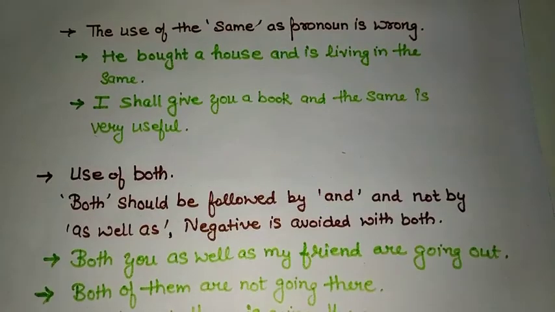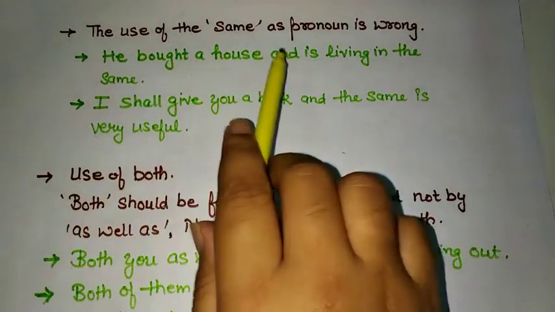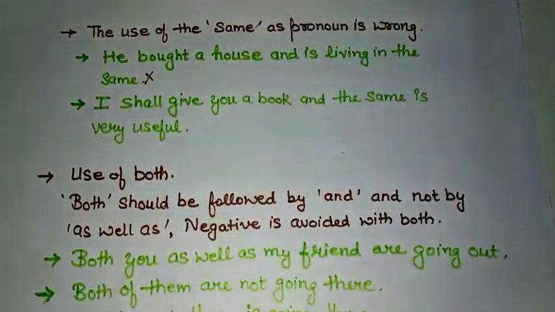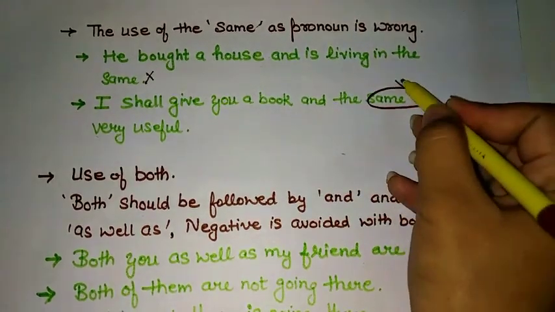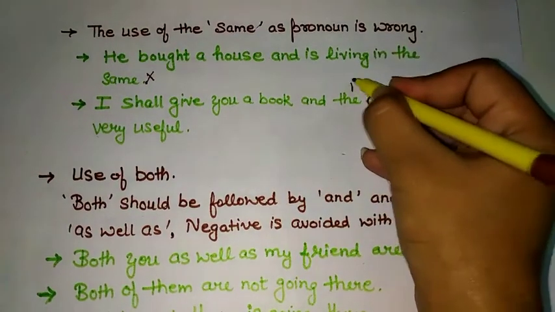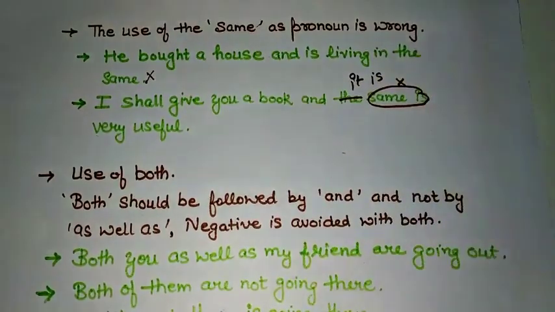Next one is the use of the word same. We cannot use the word same as pronoun. Like if I say he bought a house and is living in the same, the sentence is wrong. I should say he bought a house and is living in it. Same is a wrong usage. I shall give you a book and the same is very useful. Now this same is wrong. I should say I shall give you a book and it is very useful.